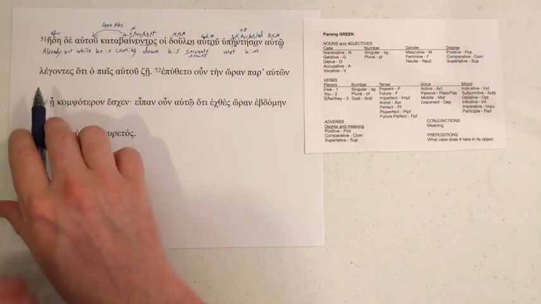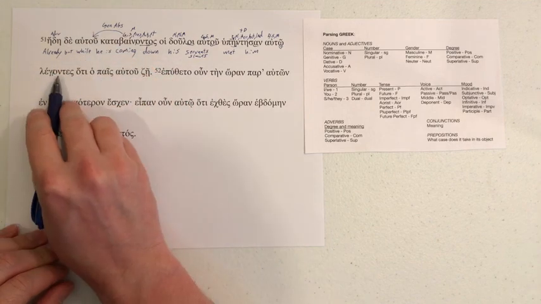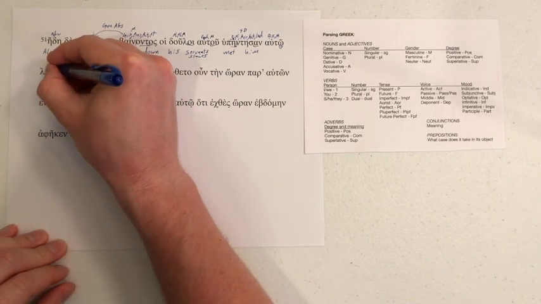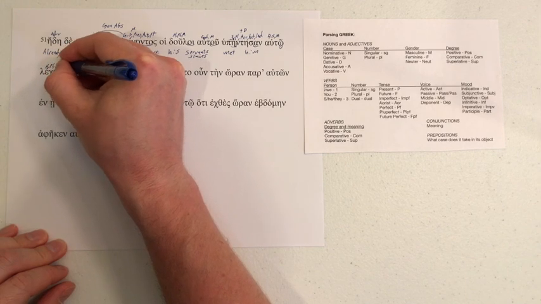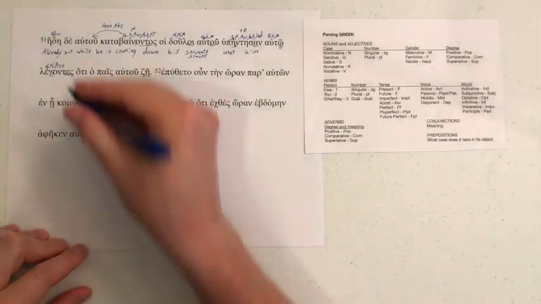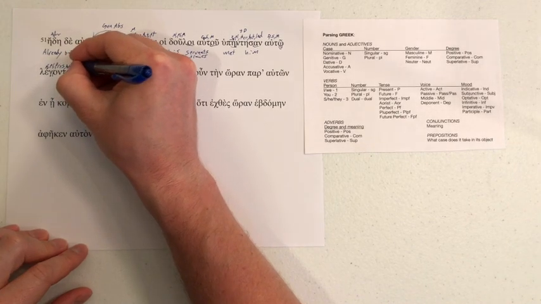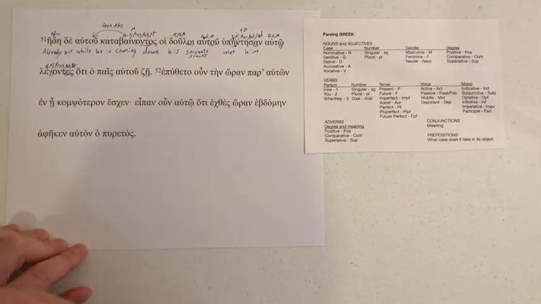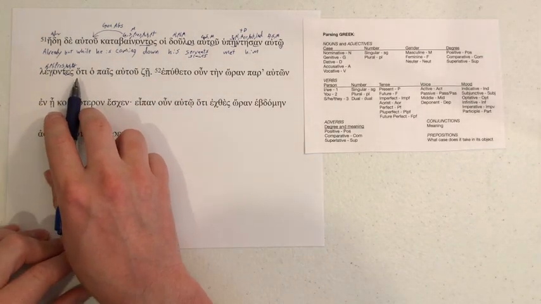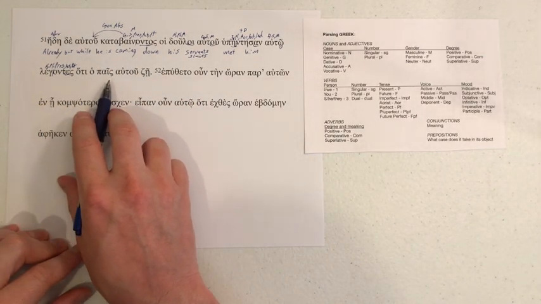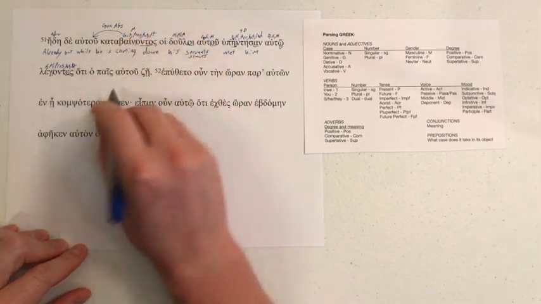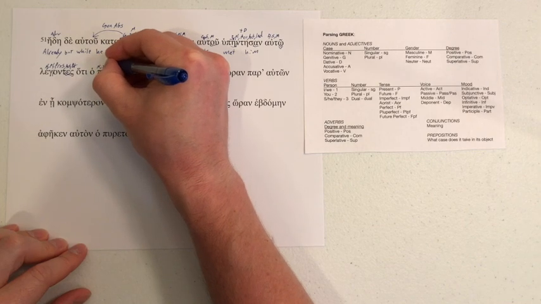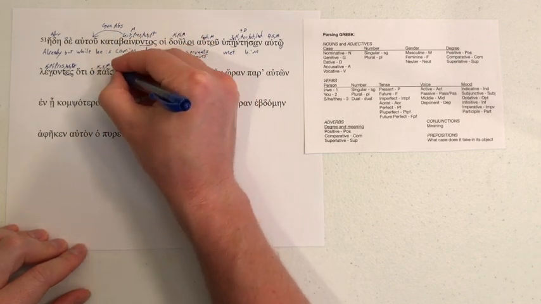All right, within legontes, you've got another present stem right there, omicron nu tau again, but with epsilon sigma as our ending, which we know is going to be the nominative plural. Still off of the present, that's redundant, sorry. Active participle again. Not indicative, just participle. Good, I didn't write indicative there either. Hoti introducing a subordinate clause. Ho pais, we have nominative, also with pais paidos. Nominative singular masculine.